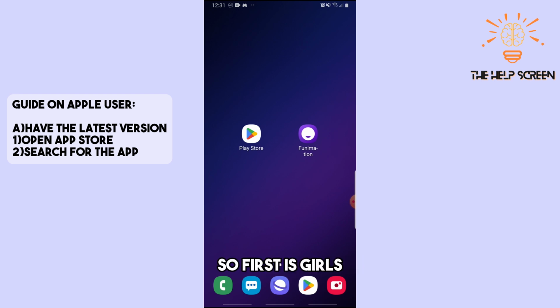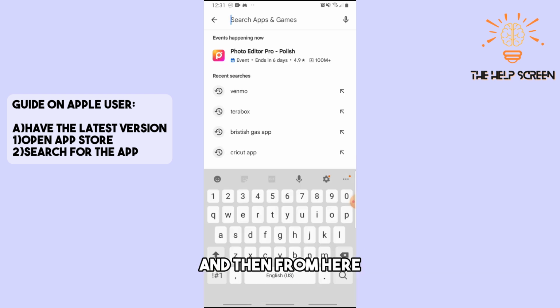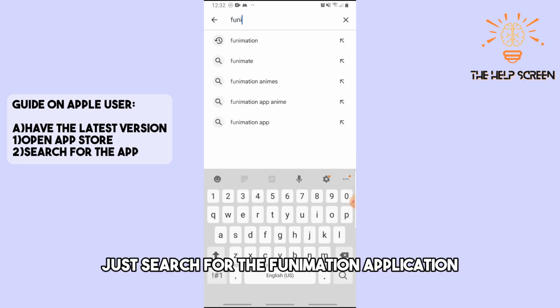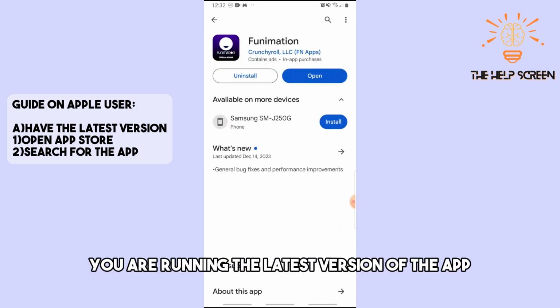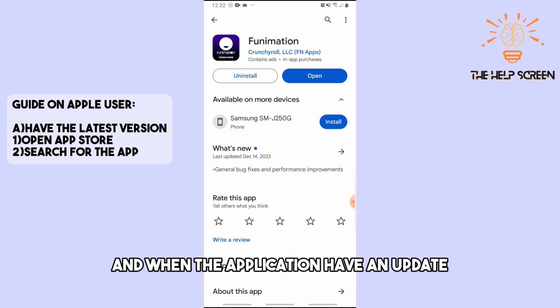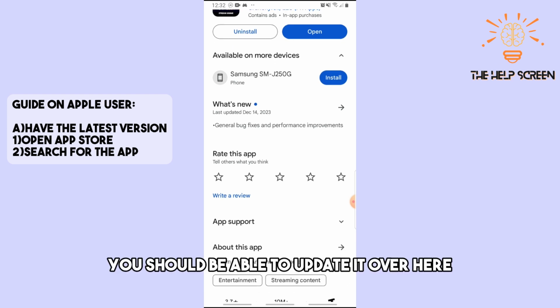So first is just go to your Google Play Store and then from here, just search for the Funimation application. And now guys, I want you to make sure you are running the latest version of the app. And when the application has an update, you should be able to update it over here.